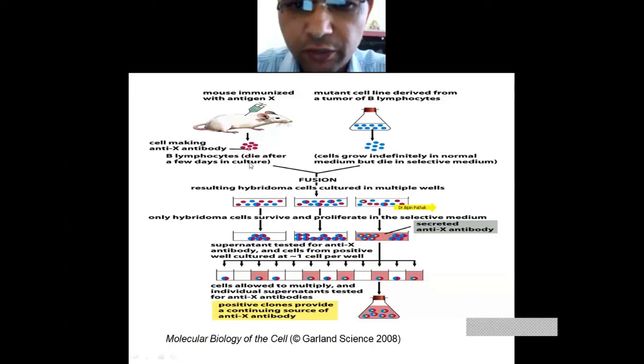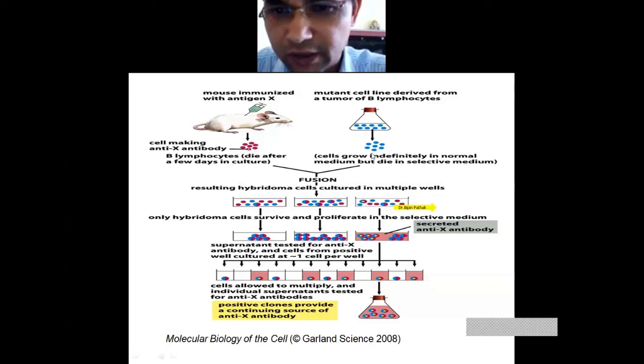Consider it. The B lymphocytes die after a few days in culture, because of the process of programmed cell death. Now take these antibody-producing cells and these tumor cell lines. These cells grow indefinitely in normal medium, but die in selective medium. In normal medium they grow, but in selective medium they die.